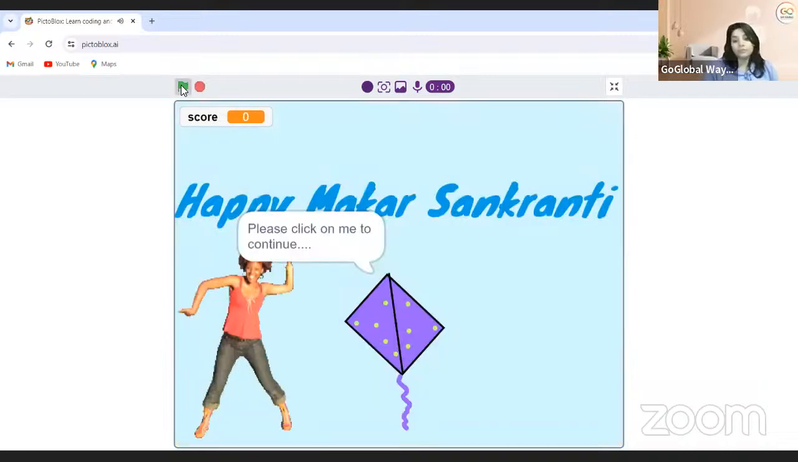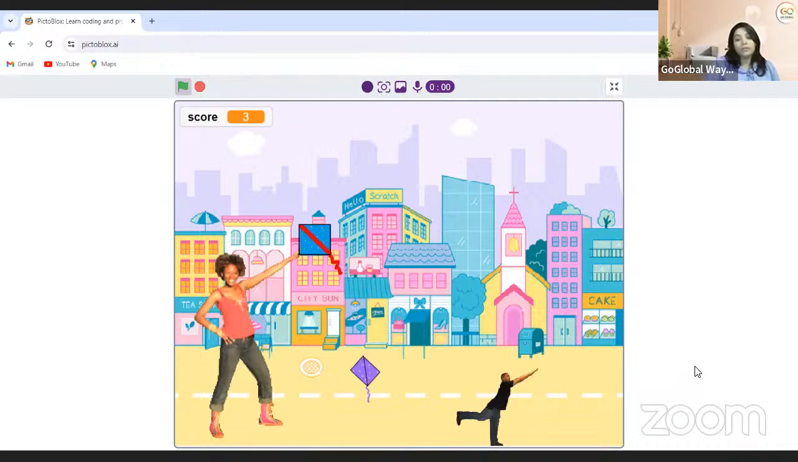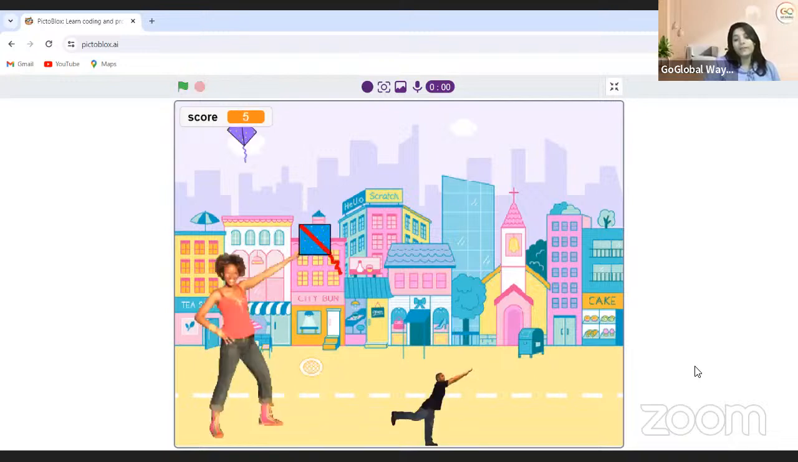Hello, please click on the big kite to start the game and you need to catch 5 kites for winning this game. I click on it. I have 1, I have 2, I have 3, and okay. I have 4 and 5. Yay. So with 5, everything will stop.